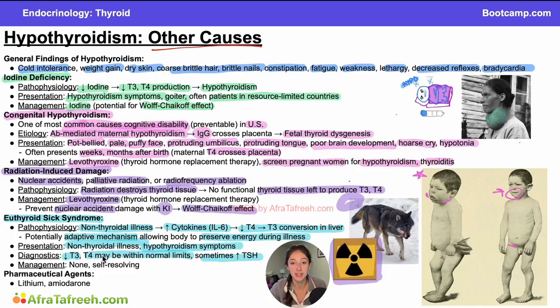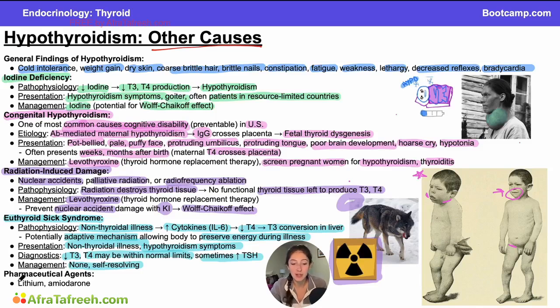Whereas if this was de Quervain's thyroiditis in the hypothyroid stage, you would see both T3 and T4 decreased equally. So I think that is a key differentiating factor to remember here that will make euthyroid sick syndrome easy to differentiate from de Quervain's in a board style question. And the management here is the same as de Quervain's. It's none, it's self-resolving. We don't need to treat euthyroid sick syndrome because it will resolve on its own.